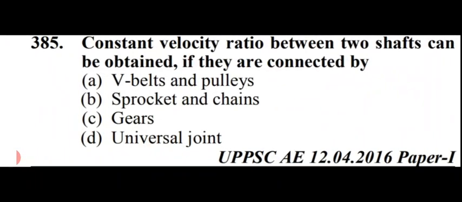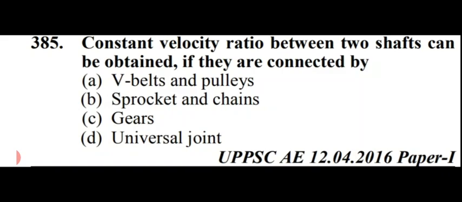Our next question is constant velocity ratio between two shafts can be obtained if they are connected by. Options are V-belt and pulleys, sprocket and chains, gears, or by universal joint. So constant velocity ratio between two shafts can be obtained if they are connected by gears.